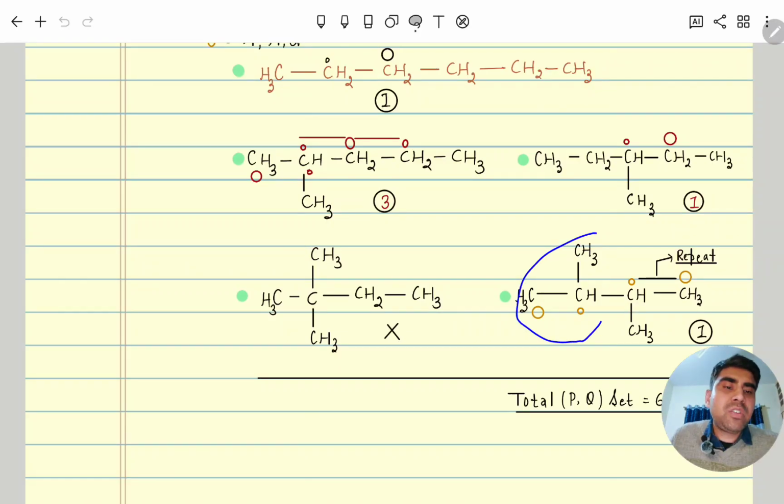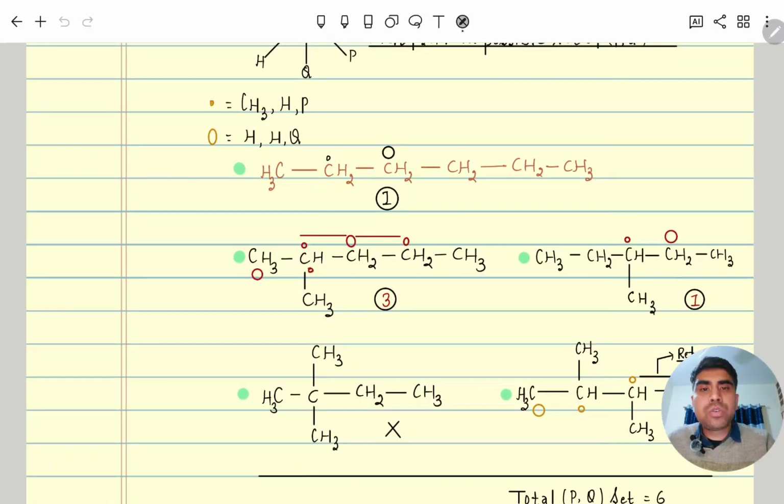So either we can take this one as a set, or we can take this one as a set, both are same. So total how many conformers? 1 here, 3 here, 1 here, 4 here, not possible, so here 1. So total how many here? Total we can see that 1 and 3, 4, 4 and 1, 5 and 1 here, 6.